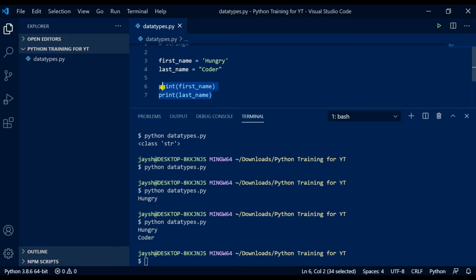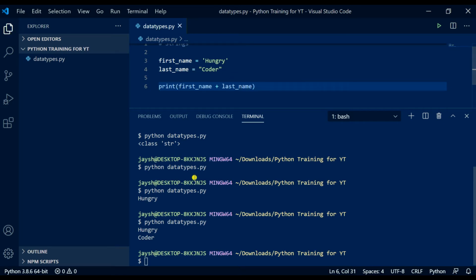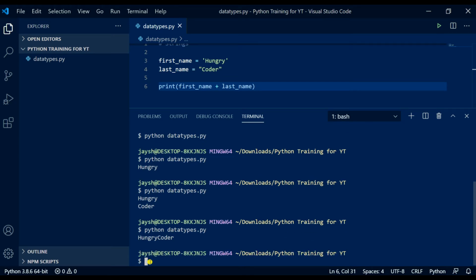So let's remove these print statements, and let's do print first name and last name. Control S to save. Let's run it in our console down here, and we can see we've got hungry coda. Now we don't have a space in between those, and naturally we're going to want a space in between these because a first and a last name will usually have a space between.